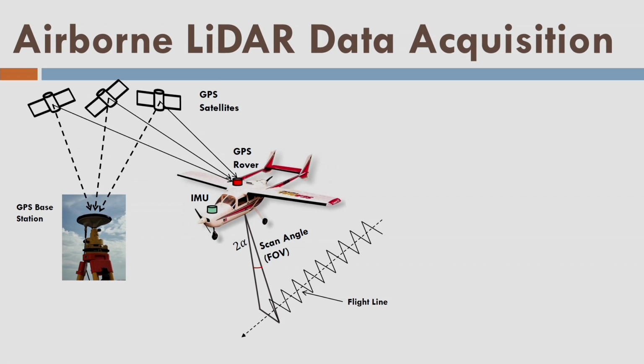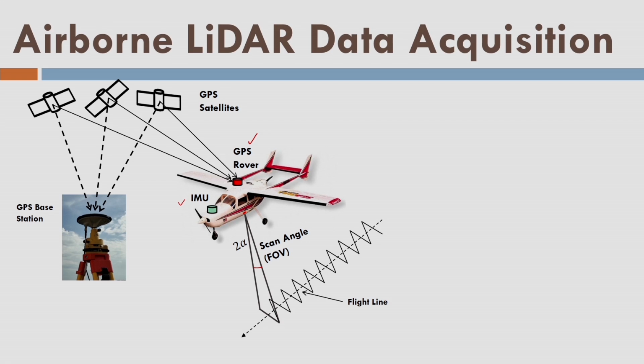This is a typical example of airborne LIDAR data acquisition. You can see here that there is an aircraft, and the aircraft is mounted with 3 sensors. One is GPS, another is the inertial measurement unit or IMU, and the third is the laser scanner, which is sitting at the bottom of the aircraft.